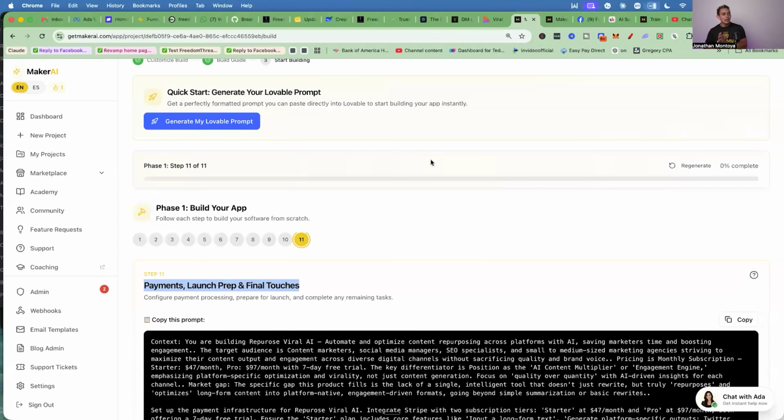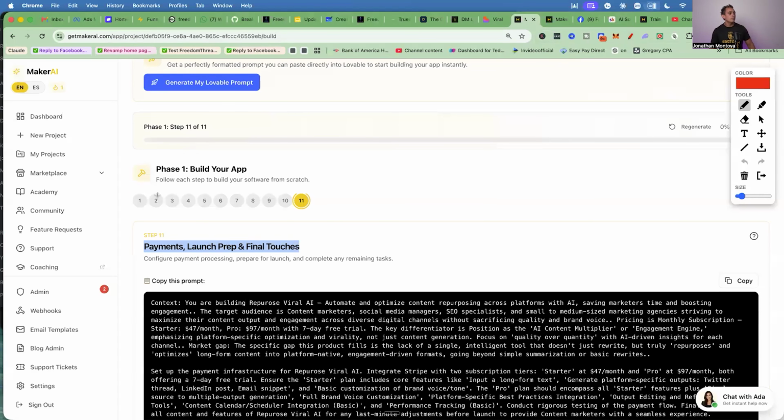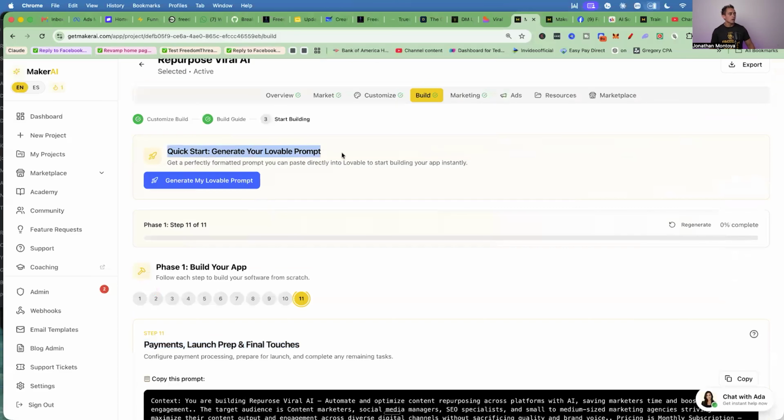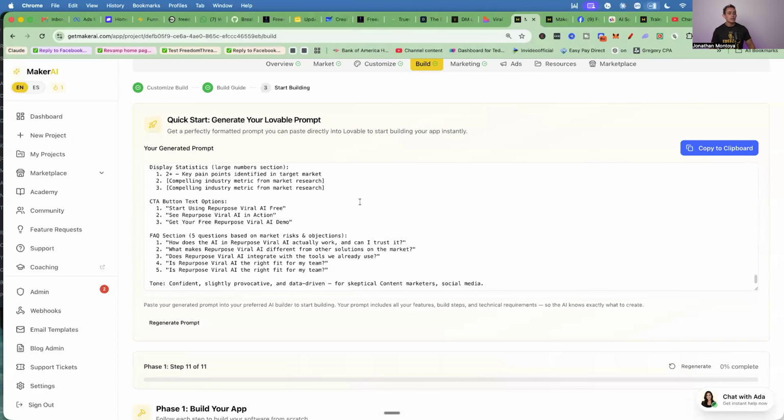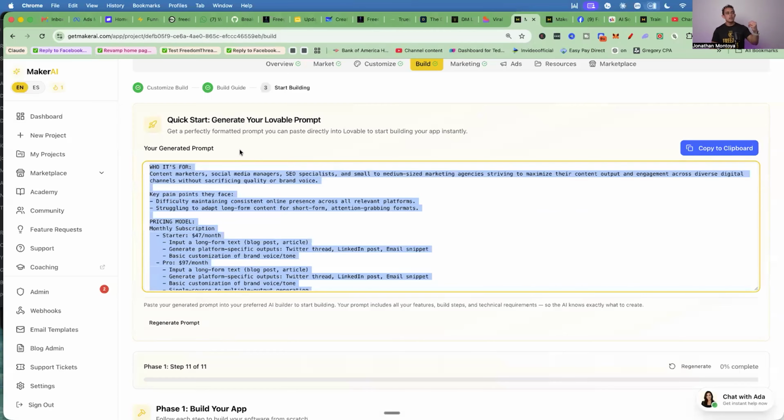Now, for those who don't like to wait, and this is actually me sometimes, if you don't want to go and copy and paste step by step like that, you can actually use this quick start generate prompt, okay? So this will give you the entire 12 steps in one big prompt. Now, word of caution, if you use this, it could break.